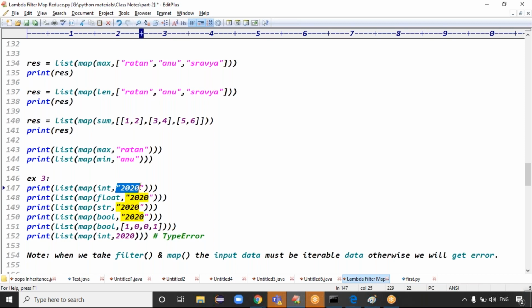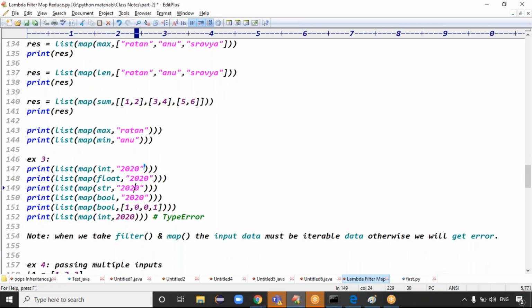Because see here, there is only one element, 2020. It's not iterable data. A string can definitely be iterable, for every character. But here 2020 is a single element, not iterable data. If it is a single element, you'll get an error message, right? Exactly.